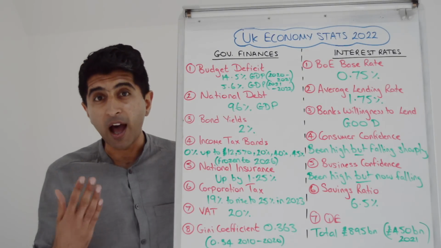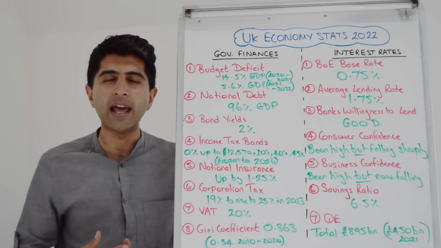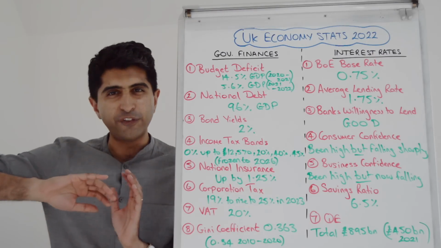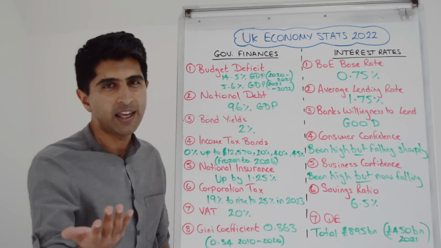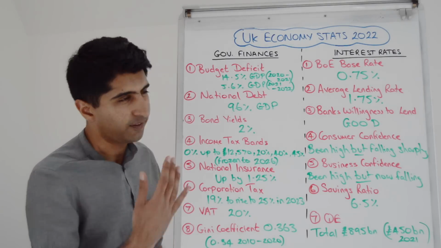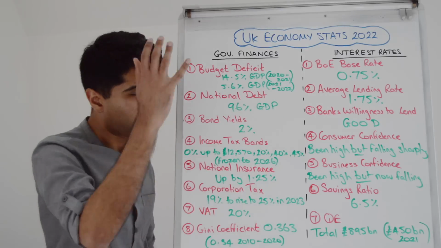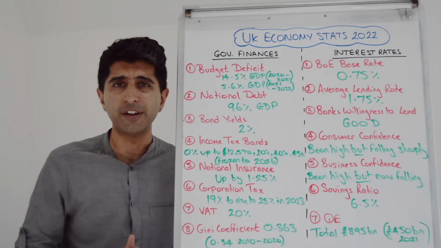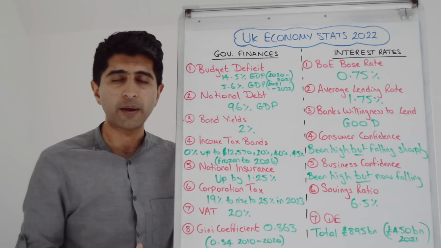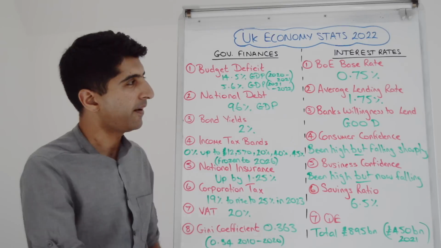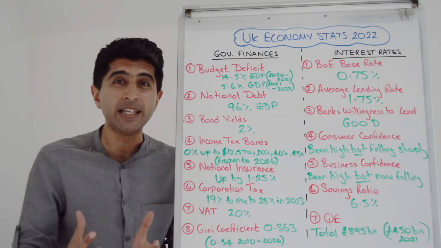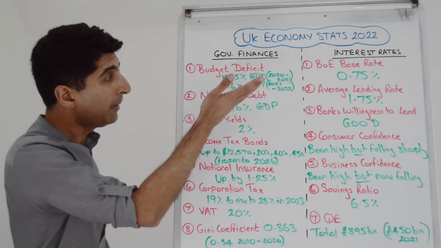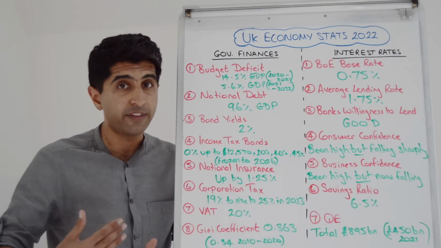That's all fed through to higher national debt as well. The total stock of debt that the government has is now 96% of GDP, and this is going to burden future generations for many years to come. We're already seeing the contractionary fiscal policy, the higher taxes that are being used now to try and run down all this debt and run down all of this borrowing. Even during the financial crisis years, the worst kind of budget deficit we saw was in 2010, 10% of GDP. We've even beaten that. That's how deep this COVID crisis has been and how heavy the expansionary fiscal policy has been as well. And these figures are expected to stay quite high for the next few years.